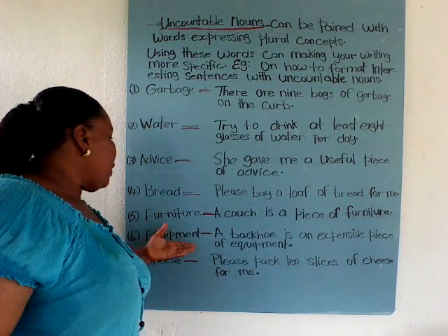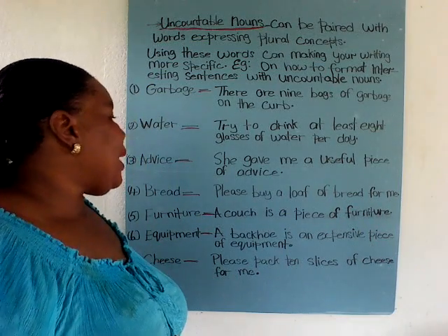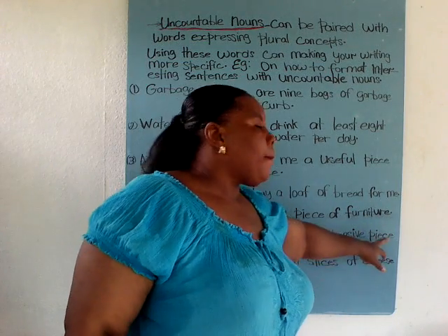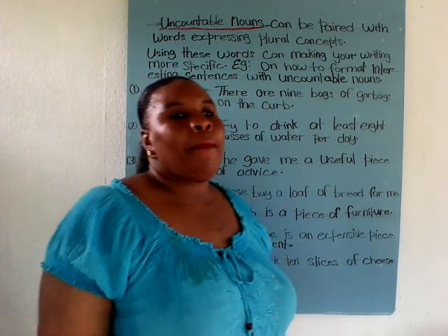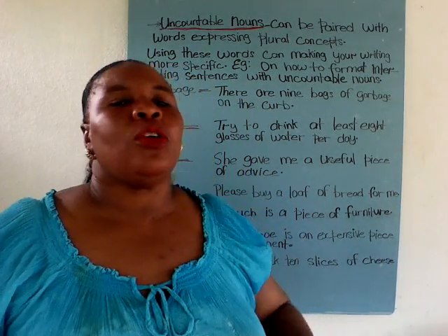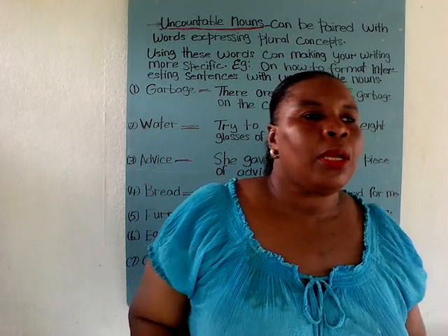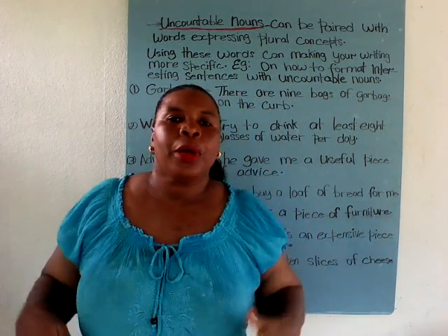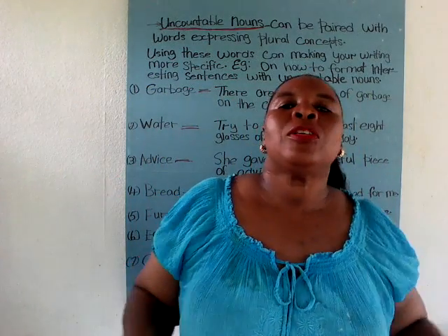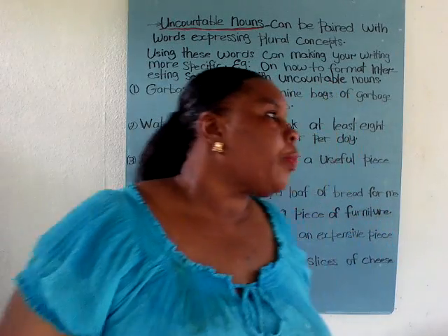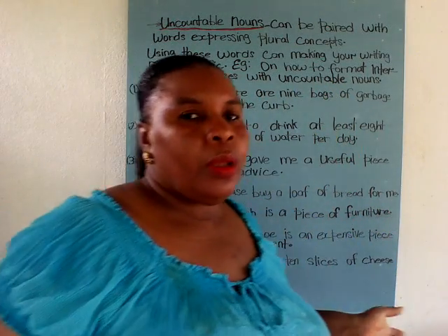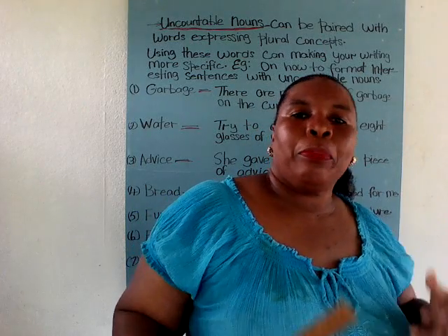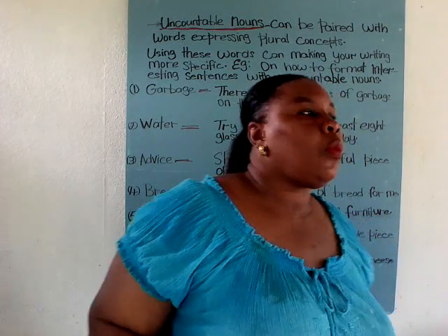So a backhoe is an expensive piece of equipment. A backhoe is, I think, something that you use to dig up the earth or something of that effect when you're making a fence or doing construction work. Okay, so equipment by itself is uncountable, but a piece of it is countable.